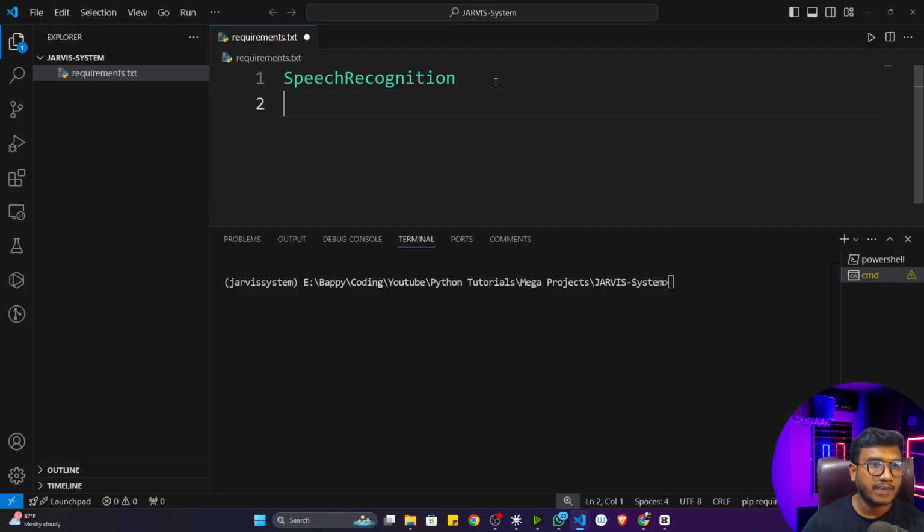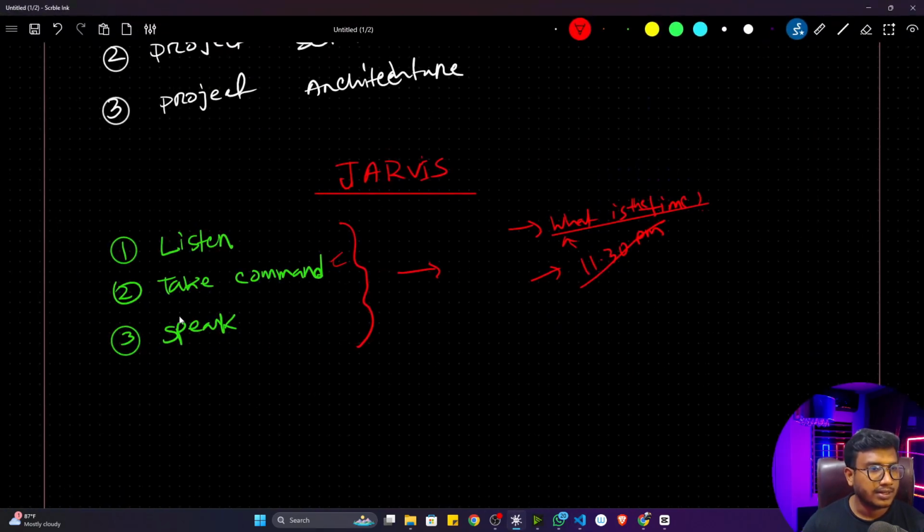Now the second package I need is for the speak function, because if my system has to speak something, definitely I need a Python library. I'm not going to write the code from scratch, because as I told you, for all domains there are tons of libraries in Python. We'll be utilizing those libraries. That's why we love Python. Python is so popular nowadays because of this library ecosystem. So for speak also, I don't need to write the code from scratch.